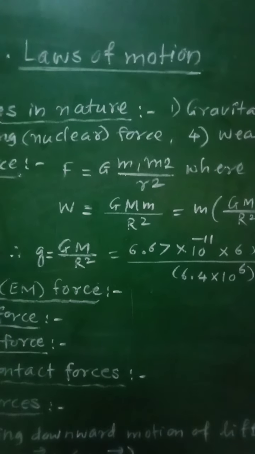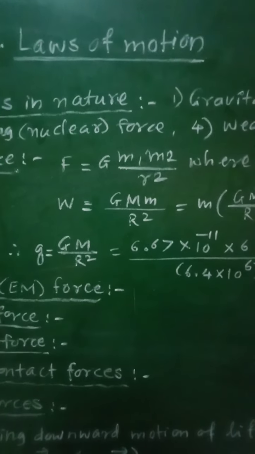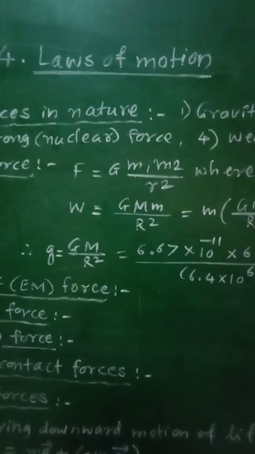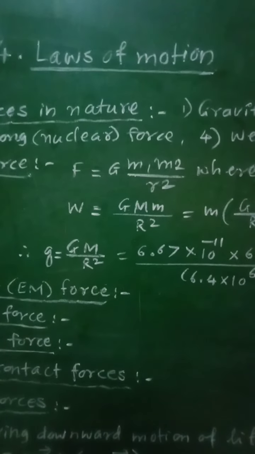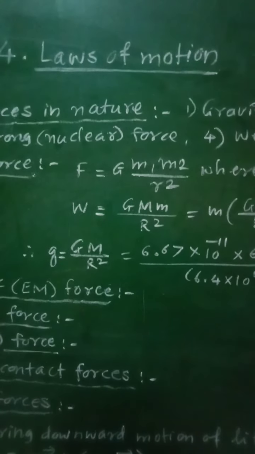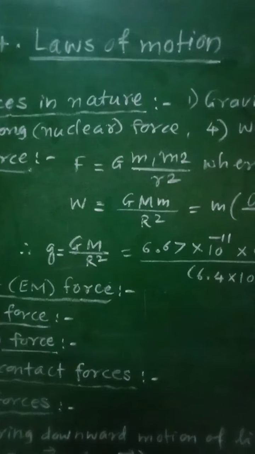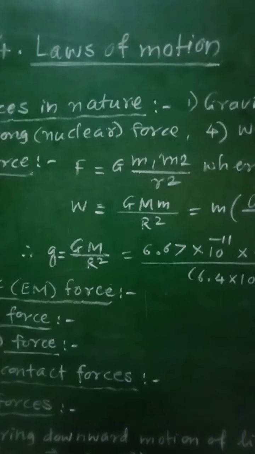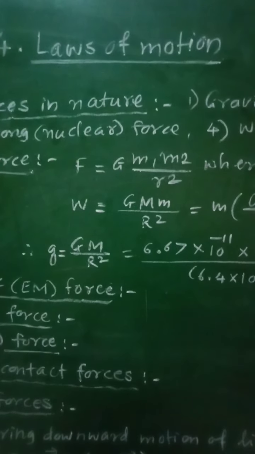Then this force is always attractive. There will be attraction between the two masses, and therefore this force is always attractive. Then the structure of the universe is governed by this gravitational force. So the gravitational force is important in the structure of the universe.